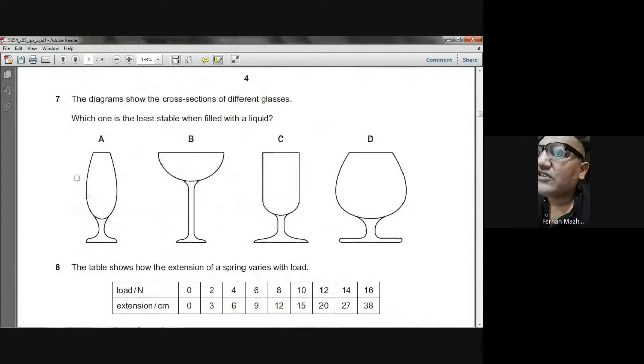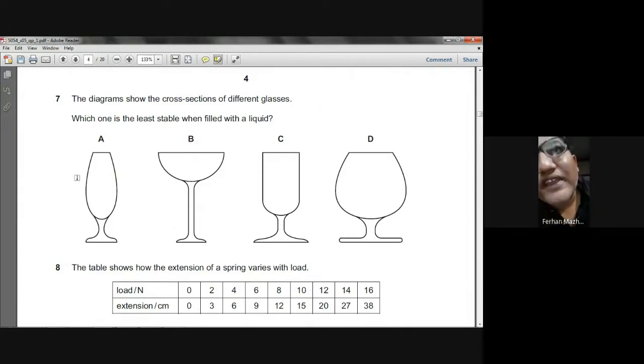Question number 7 is showing up on your screen. The diagram shows the cross section of different glasses. Which one is the least stable when filled with a liquid? That one will be the least stable whose center of mass will be highest and the base area is smallest.